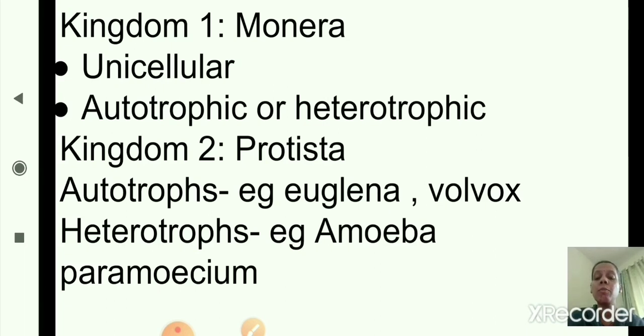Now Kingdom 2 Protista. Some are autotrophic; examples are Euglena and Volvox. Some are heterotrophic; examples are amoeba and paramecium. Euglena and Volvox are autotrophic as they make their own food, and amoeba and paramecium are heterotrophic. Okay, so this is about Kingdom 1 Monera and Kingdom 2 Protista. Now we'll move to the next, that is Kingdom 3 Fungi.